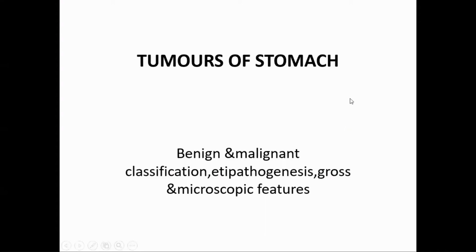We'll start the lecture. Today's topic is tumors of stomach, benign and malignant. Benign tumors are not important. Malignant tumor only is important, and classification of malignant tumor, etiopathogenesis, gross and microscopic appearance of malignant tumor. The most common malignant tumor of the stomach is arising from gland, gastric gland.